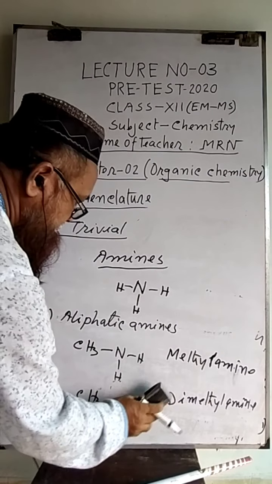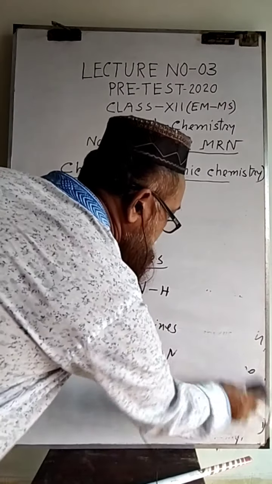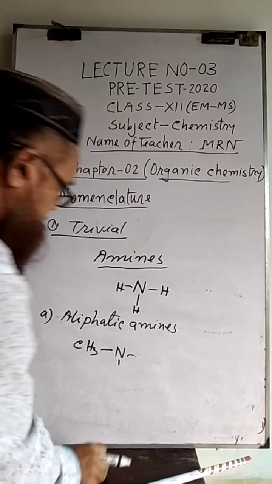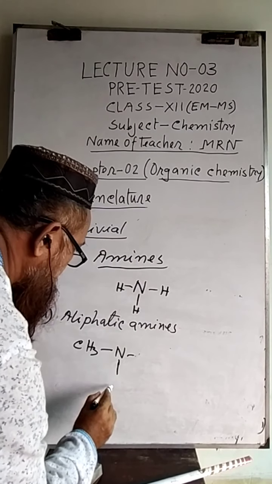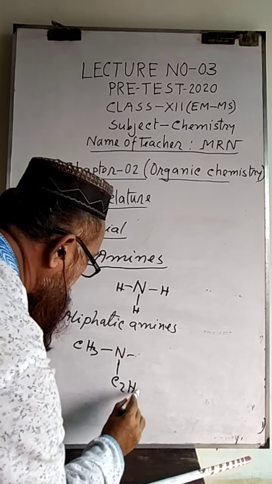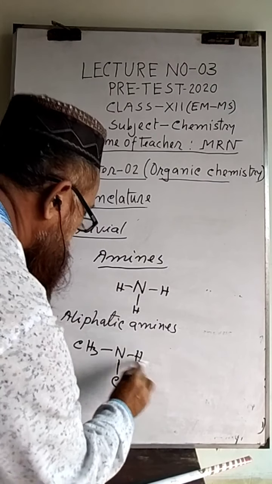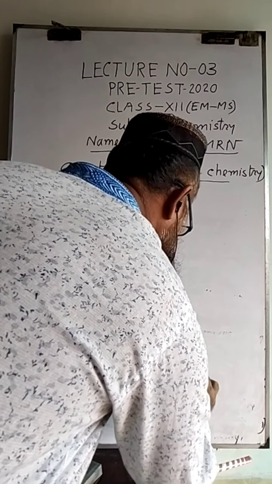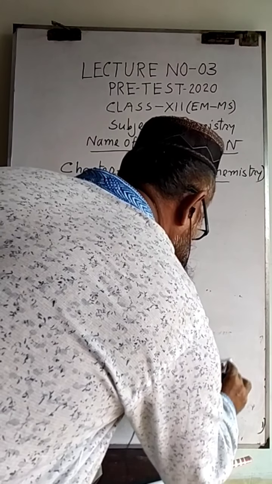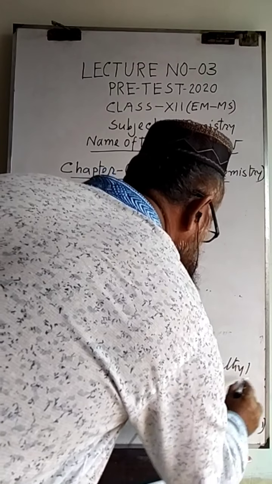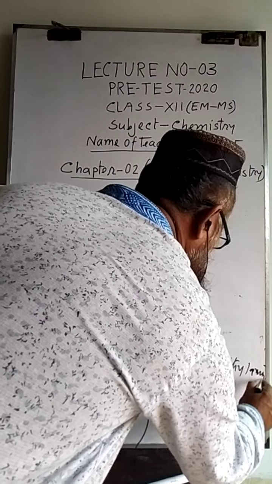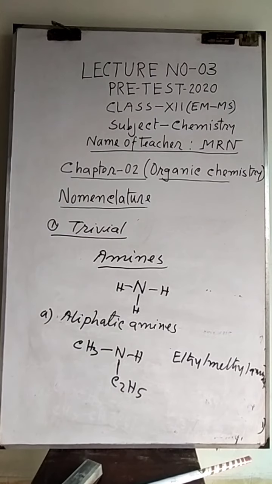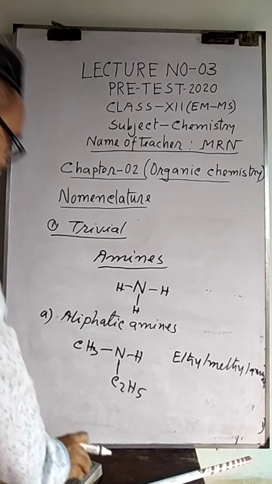And if it contains different kinds of groups, for example this one, it will be ethyl methylamine, and so on. Now, aromatic amine.